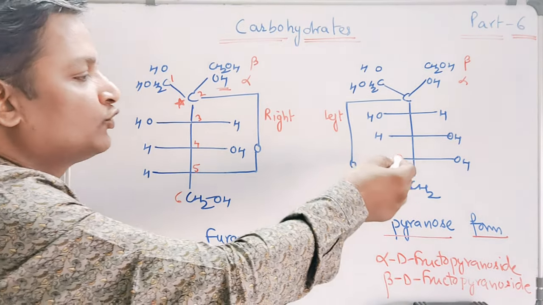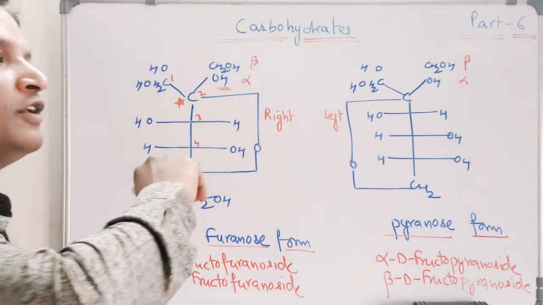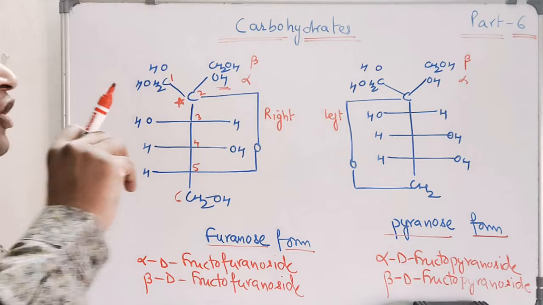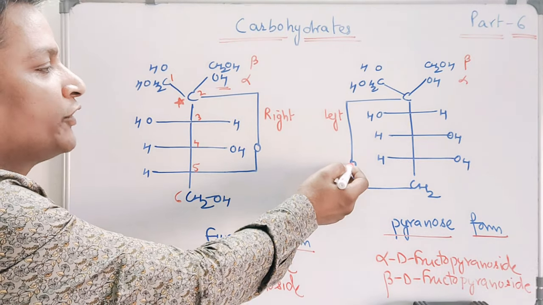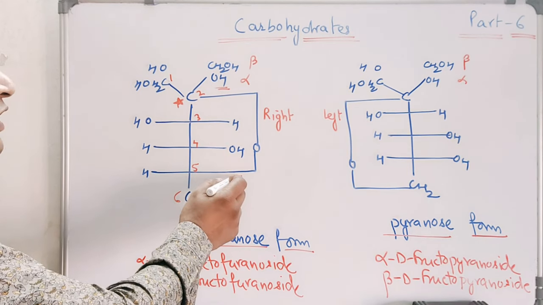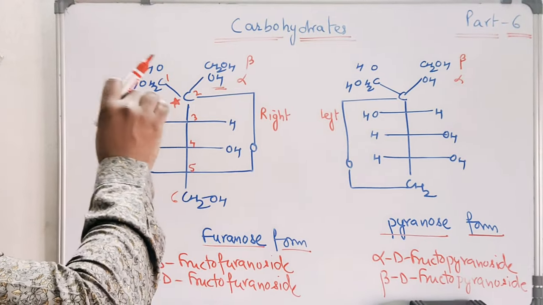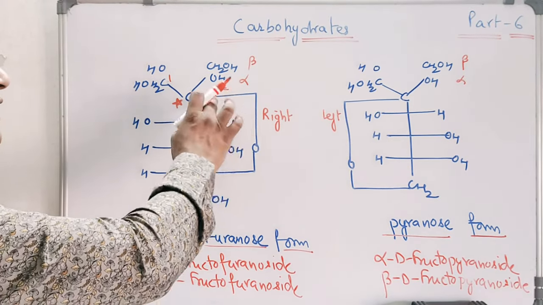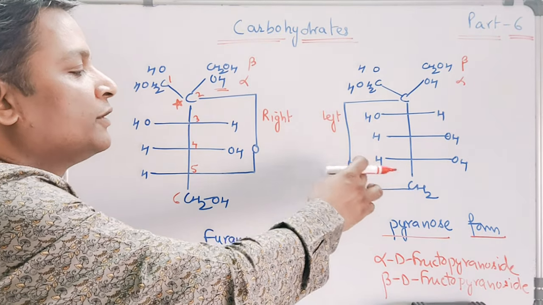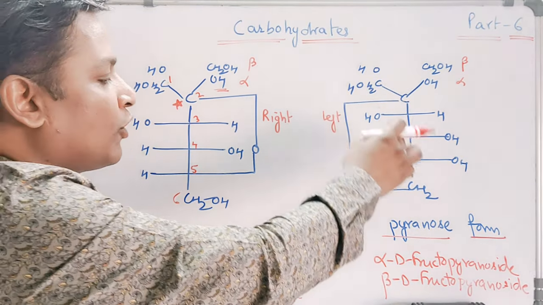Now the fructose form existing in a 6-membered ring. Remember the one main difference between the 5-membered and 6-membered rings of fructose: when you write the 6-membered ring, always write the O on your left hand side. But in the 5-membered ring, because the OH of C5 was lying on the right hand side, we always write the ring O on the right hand side. In the pyranose structure of fructose only, we write it on the left hand side.